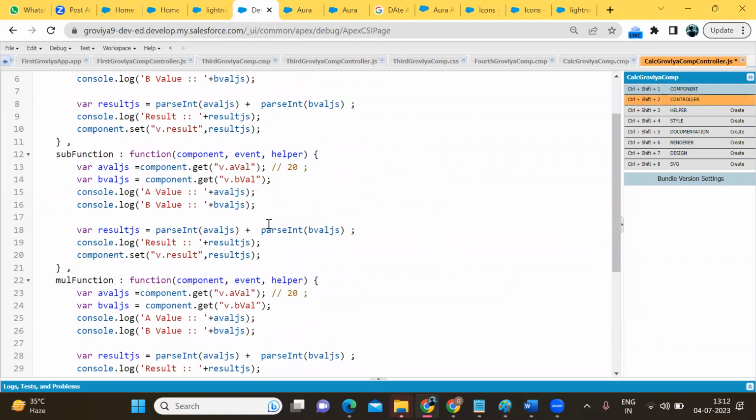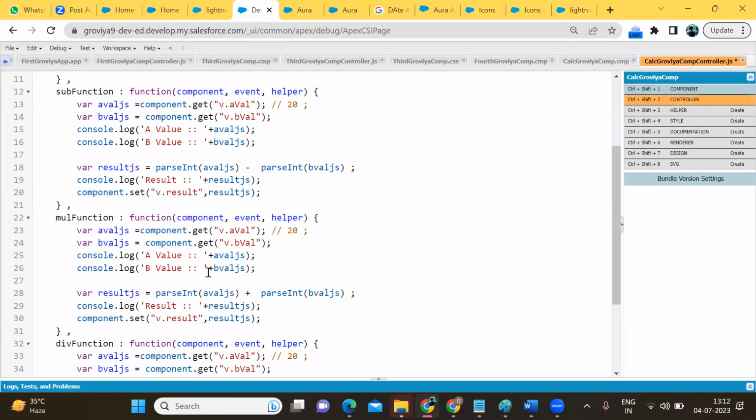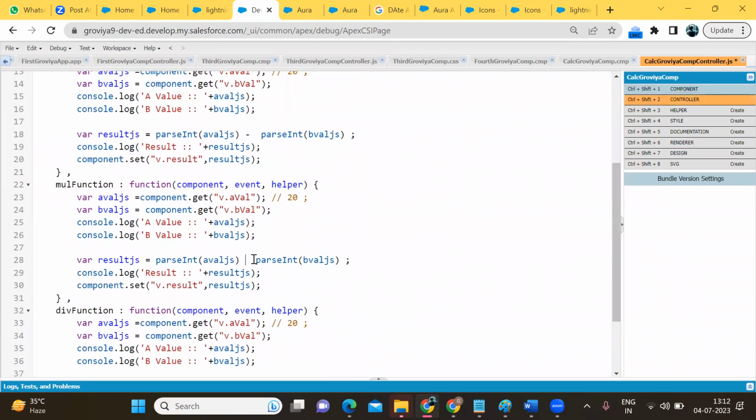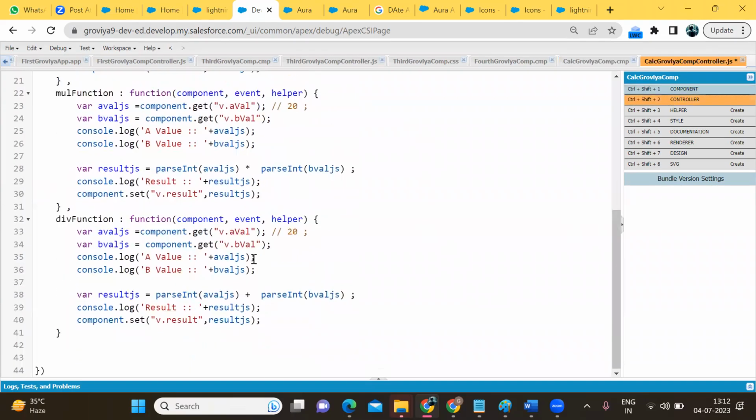So for subtract, what do we have to do? Instead of plus, we have to add minus. If you want to multiply, instead of plus, what do you have to do? Asterisk. If you want to divide, you have to add divide. Now check it, whether the code is working or not. You can also add cancel.